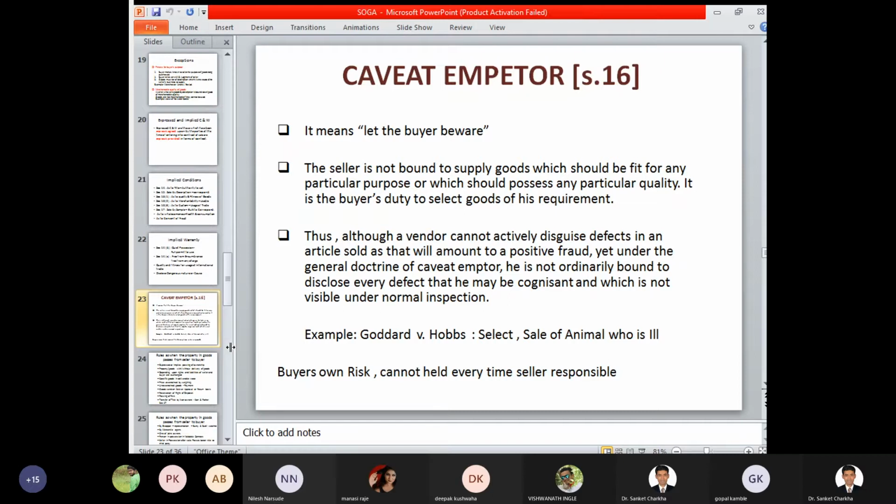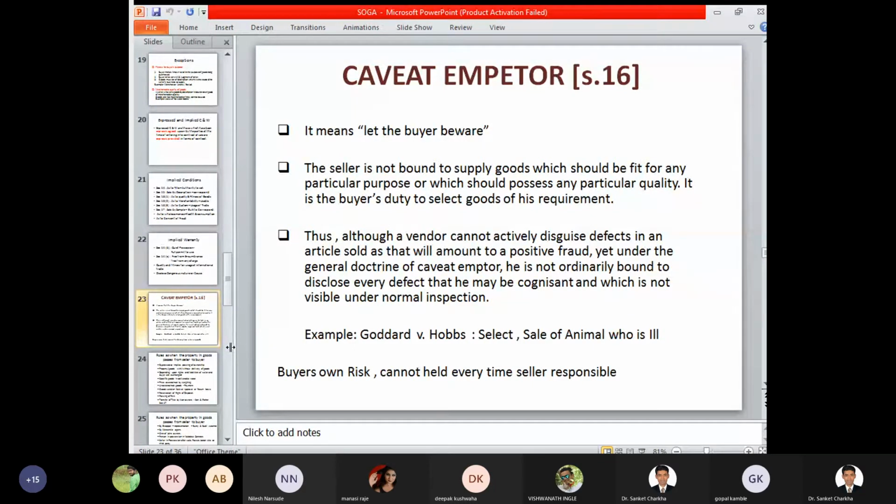Yet another aspect of the general doctrine of caveat emptor is that the seller is not ordinarily bound to disclose every defect that he may be cognizant of, or that is not visible under normal inspection. At this stage, you cannot claim against a seller that a particular feature of the commodity was not mentioned to you. What the buyer has to do is ask as many questions as possible of the seller, and whatever his purpose, motive or intention for purchasing that product, he has to get everything clarified by the seller before purchasing those goods and services.